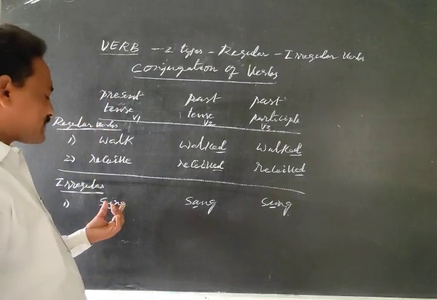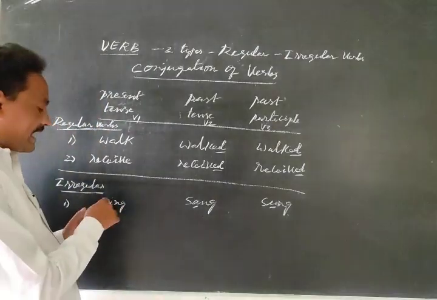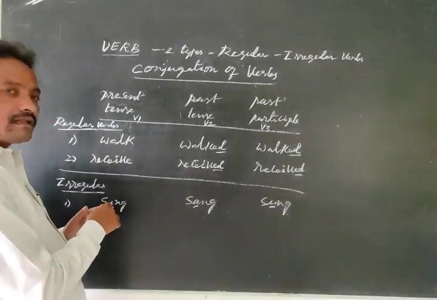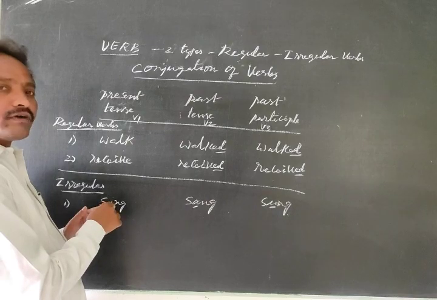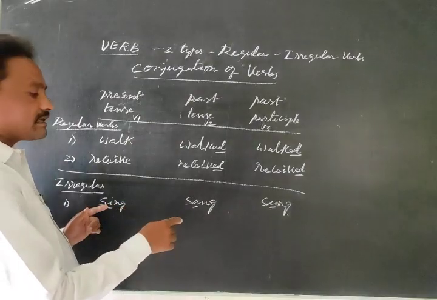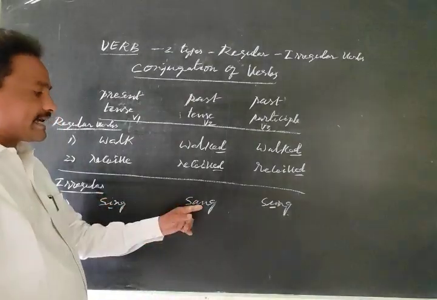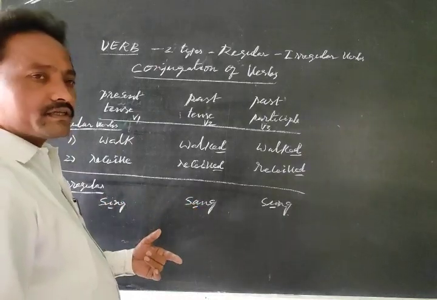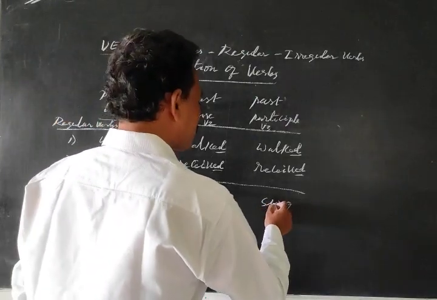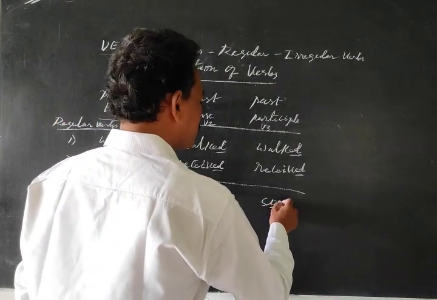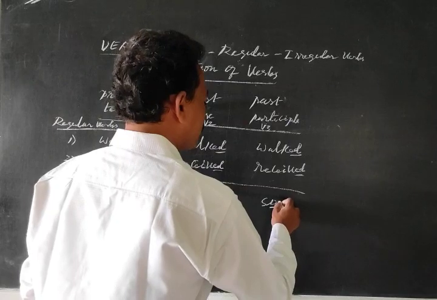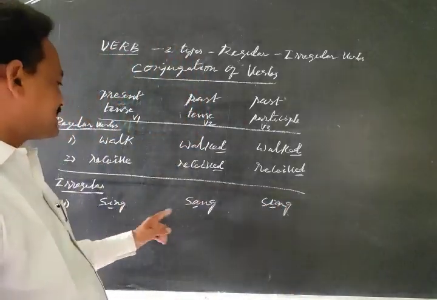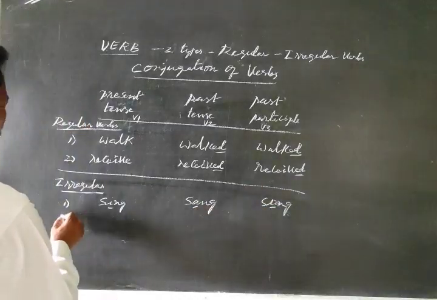Sing, spelling S-I-N-G. By changing the vowel, the vowel I changes into another vowel, A. Sing, sang. Again, this I and A are changed. It makes one more vowel letter, U. Sing, sang, sung.